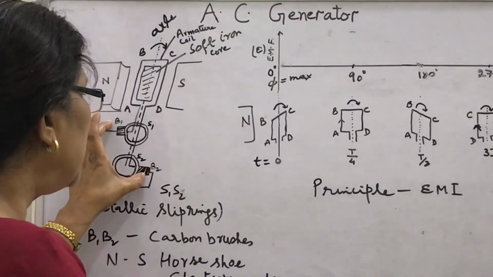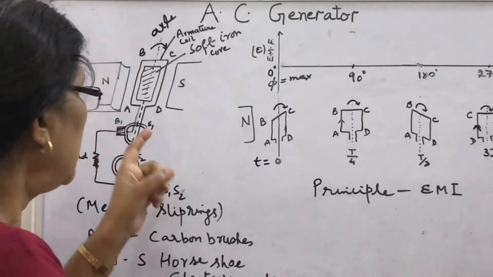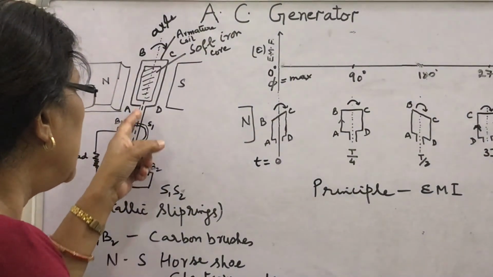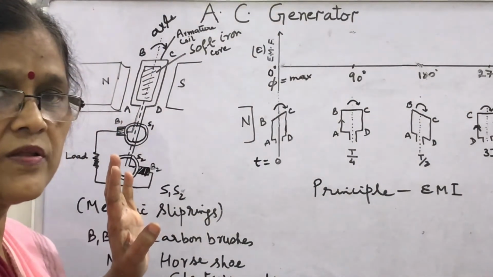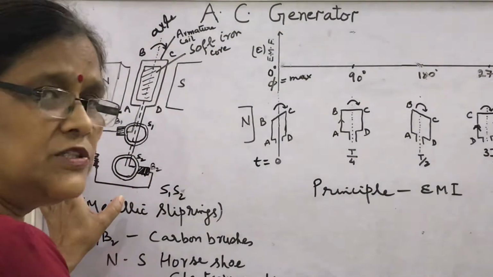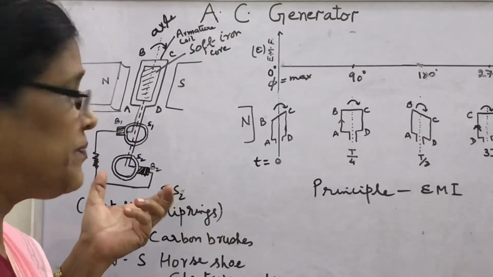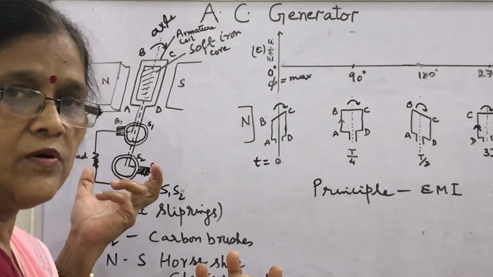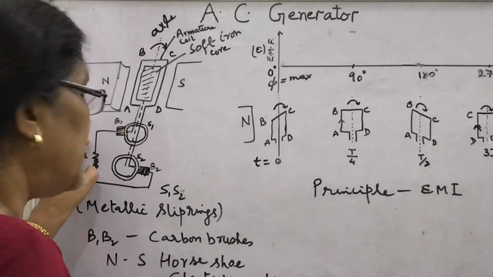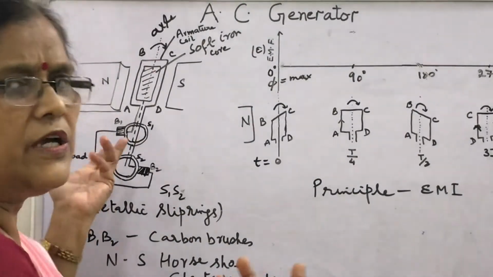Remember that carbon brushes are stationary, they do not rotate. What is rotating? These slip rings, because they are connected here with the ends of the coil. So in this way this circuit is formed. What is the load? Load may be any galvanometer to show deflections as per the current, or any bulb which will glow when the current comes into the external circuit. Load means where the current is obtained in the external circuit, that may be a resistance, galvanometer or bulb.